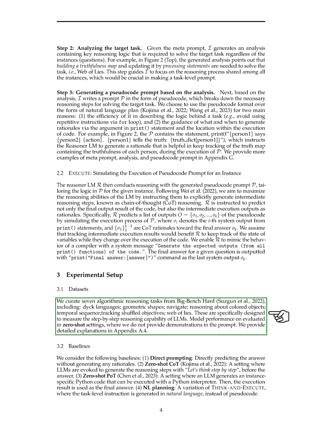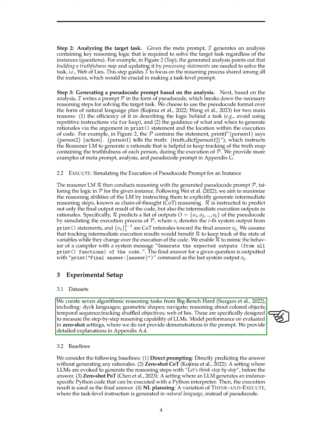We conduct experiments on 7 algorithmic reasoning tasks to evaluate our approach in zero-shot settings, where no demonstrations are provided in the prompt. We compare our framework with baselines like direct prompting, zero-shot CoT, zero-shot PoT, and NL planning to demonstrate the effectiveness of our Think and Execute approach in improving algorithmic reasoning.